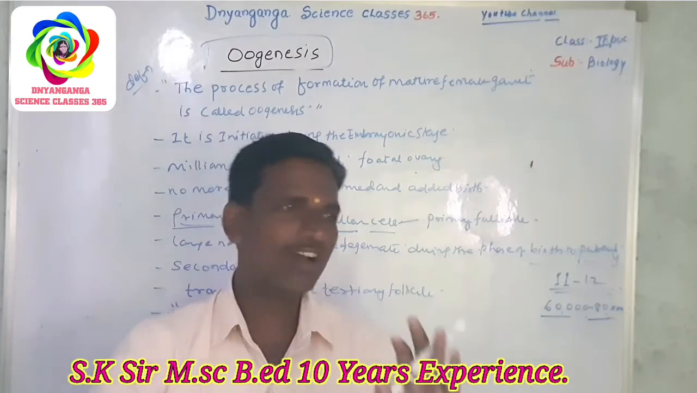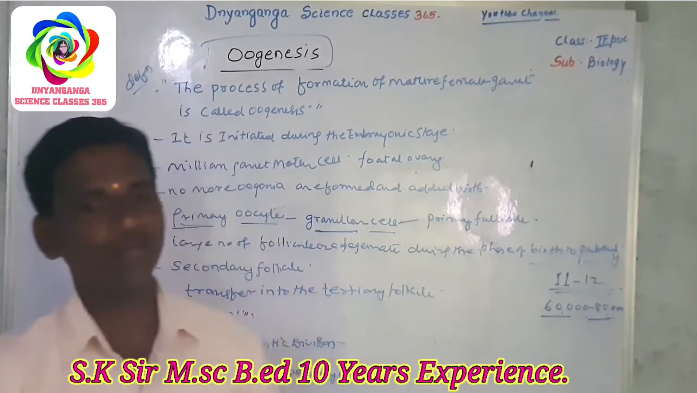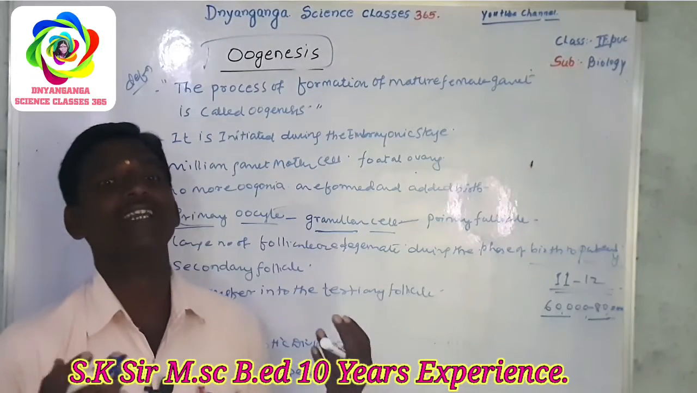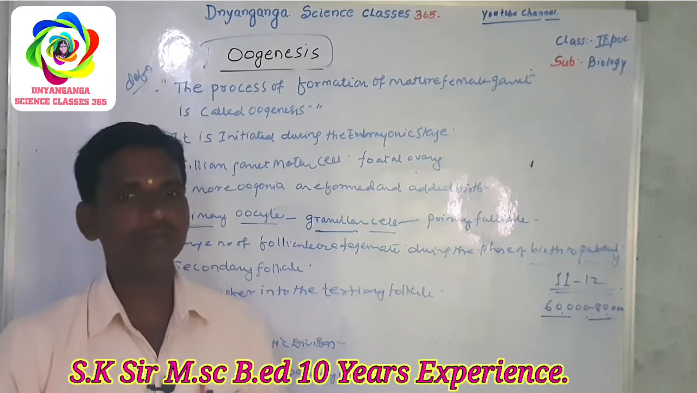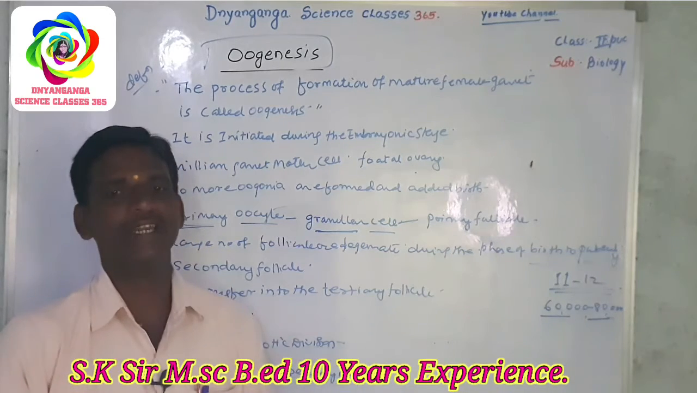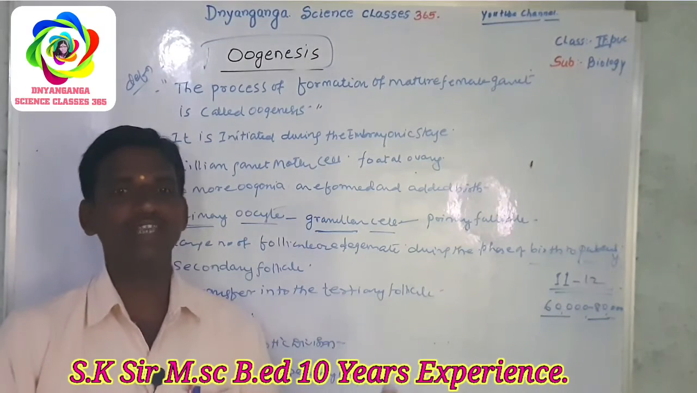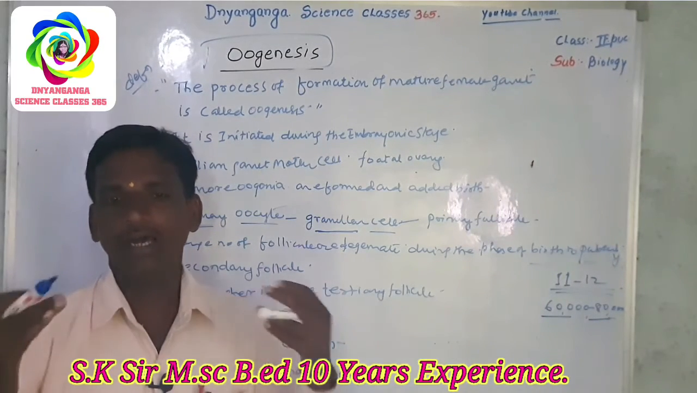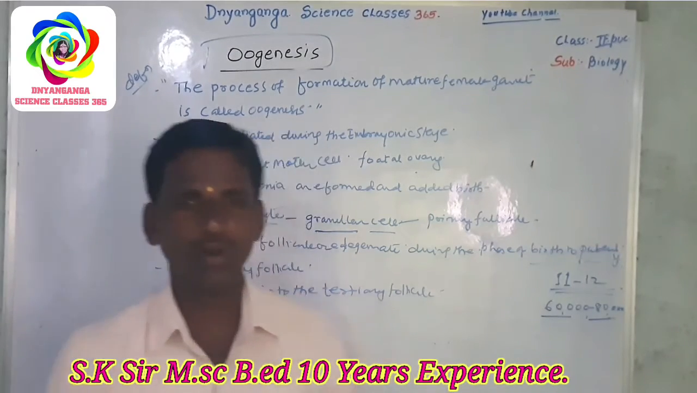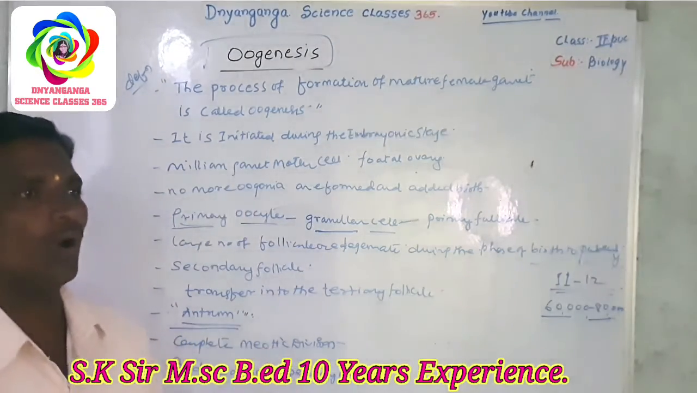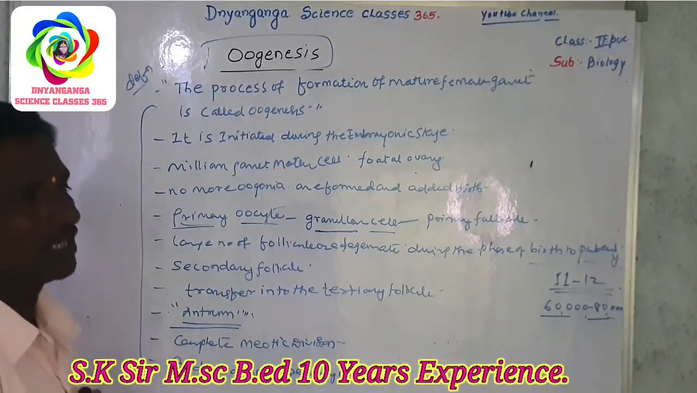Then the primary oocyte grows in size, completes its first meiotic division, and produces a haploid secondary oocyte. It changes into the Graafian follicle, which ruptures to release the secondary oocyte from the ovary. So this is the process of oogenesis.